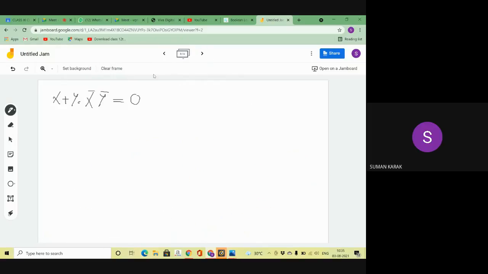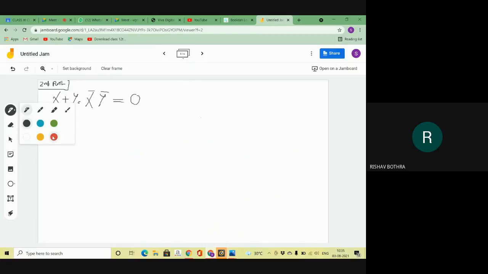Now this is my second part. So what is the second part? So how can I prove it? Here I'm applying the associative law. I'm taking the reference of the associative law. Do you know what the associative law is?